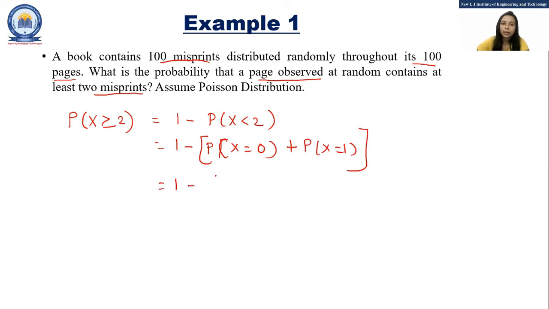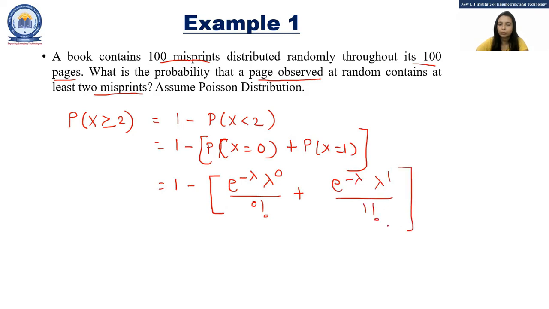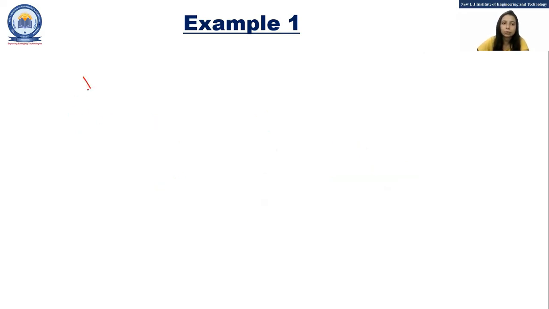Now P of x equals 0 is e raised to minus lambda, lambda raised to 0 upon 0 factorial, plus e raised to minus lambda, lambda raised to 1 upon 1 factorial. In order to get the value of P of x greater than or equal to 2, we require the value of lambda. So lambda is equal to n into p.